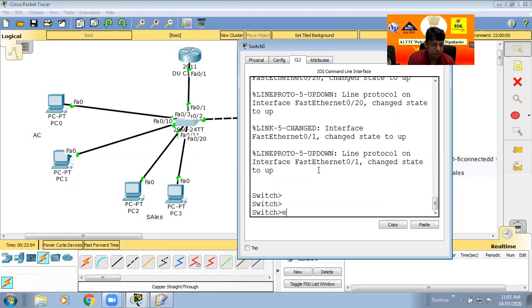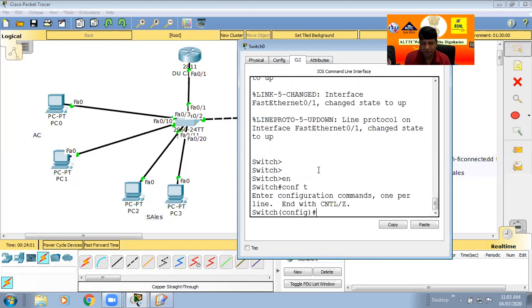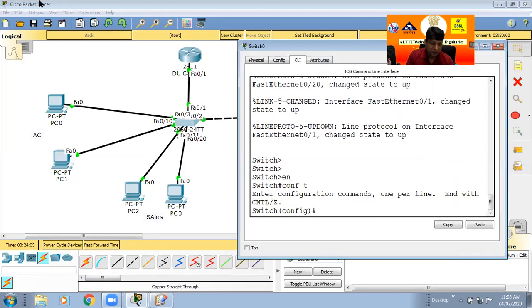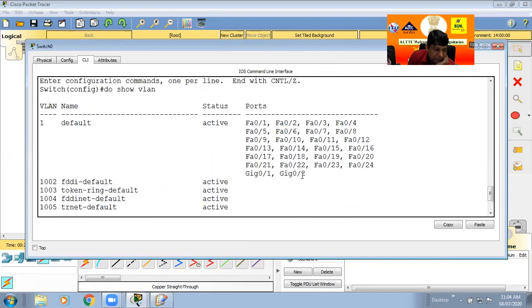Go to the configuration mode: enable, and conf t. Now you are ready for any type of configuration. Before we go for any configuration, one command: do show vlan. This is the command. With the help of this command, we can easily identify how many sub networks are in our switch, in our network. So I just click here, vlan, enter.